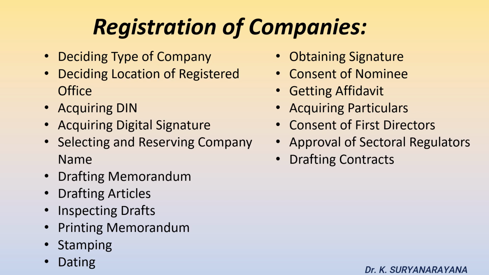Seventh step, drafting articles. The Articles of Association is another essential document of the company which includes regulations for internal management of a company. The articles may include prescribed matters and also additional matters. Tables F, G, H, I and J of Schedule 1 contain formats of articles for various types of public companies. A promoter can draft the articles by choosing the suitable format for his intended company.